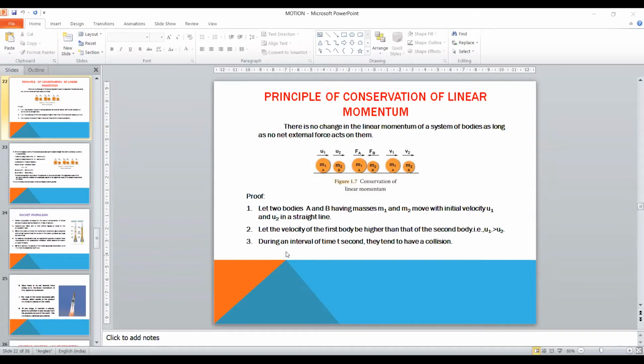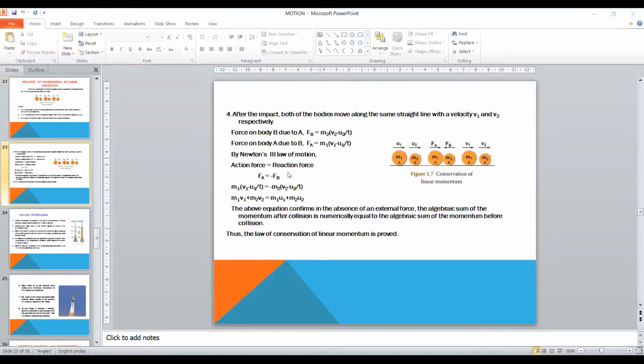Proof. So there are two bodies A and B with masses m1 and m2 with initial velocity u1 and u2 moving along in a straight line. Let the velocity of the first body A be higher than that of the second body B. That is, u1 is greater than u2. During an interval of time t seconds, they tend to have a collision. After the impact, both of the bodies move along the same straight line with a velocity v1